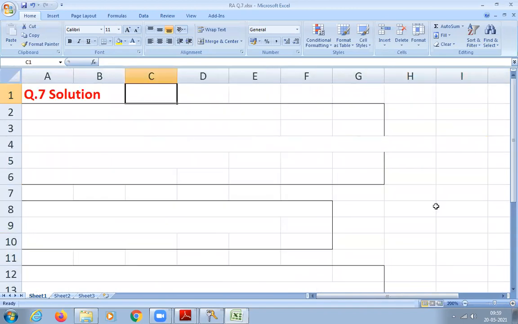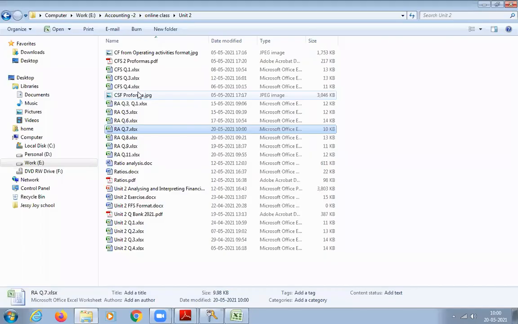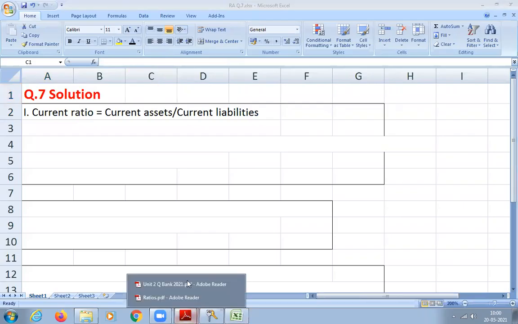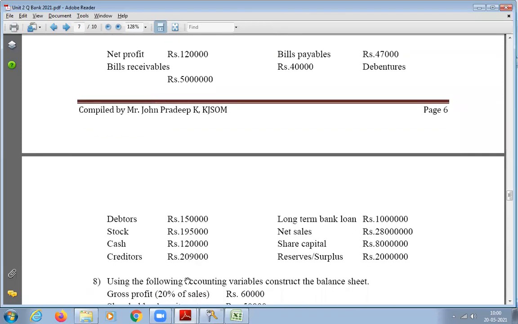Question number 7. First we have to calculate current ratio, that is current asset divided by current liability. So what are the current assets? Can you identify quickly? The debtors, stock, cash, and bills receivable. So assets are bills receivable, debtors, stock, and cash.